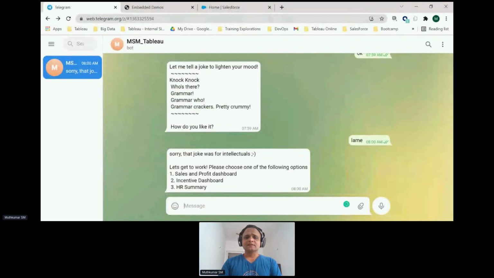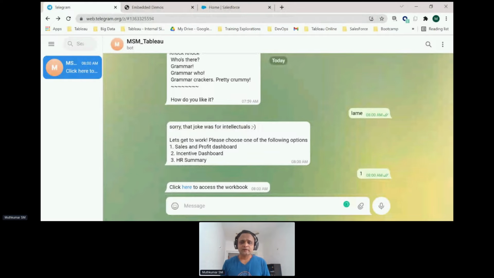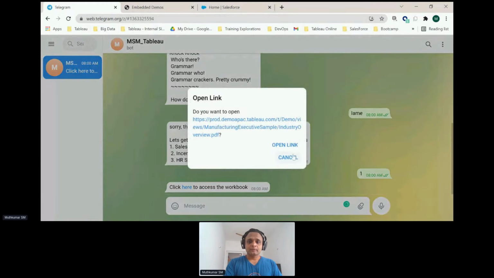Let's say I want to see my sales and profit dashboards, and I just say one, right? I don't want to type in sales profit dashboard. Now what this bot does is it establishes real-time connectivity with Tableau. It understands my portal configurations. It allows me to access the workbook that it delivers to me, right?